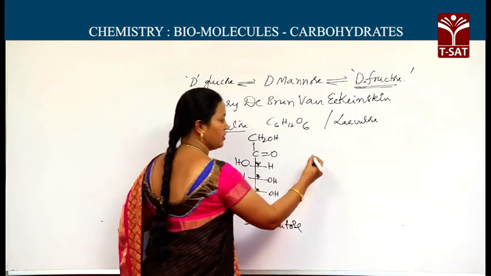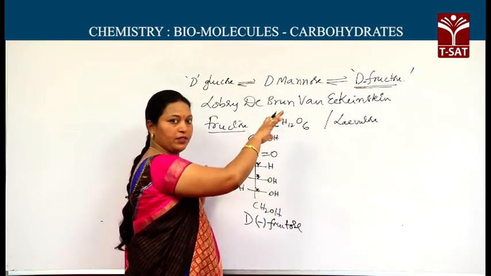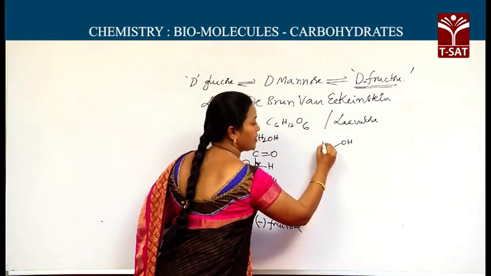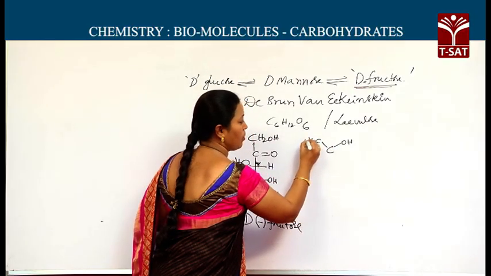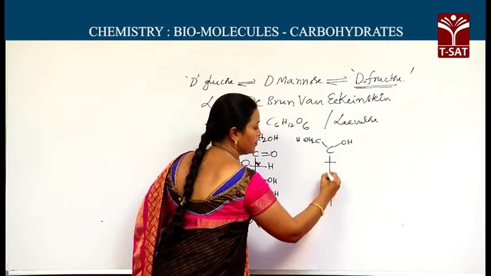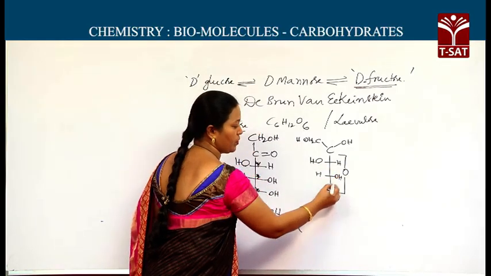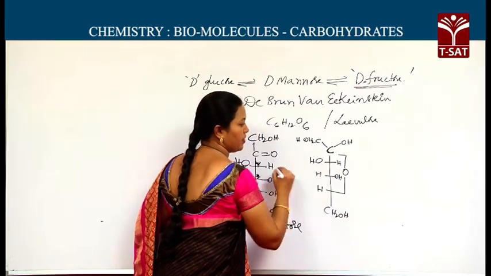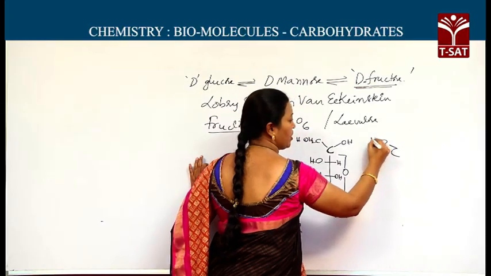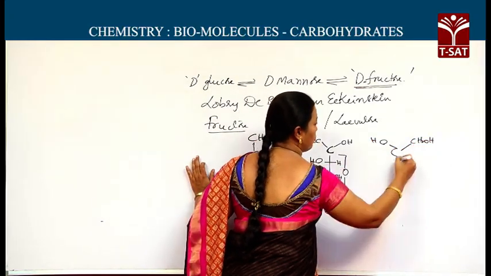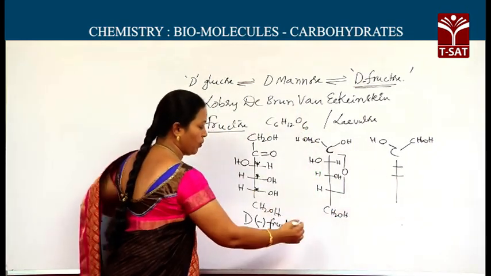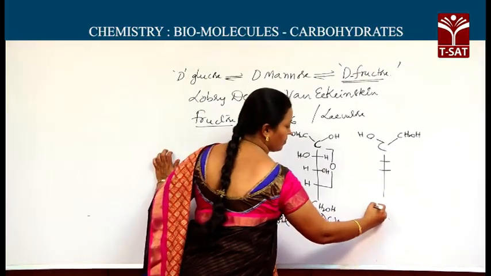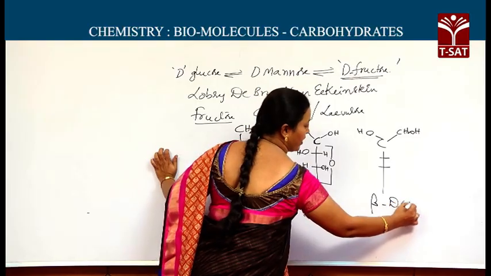And it is the open chain structure, and we can write ring structures as I said for glucose. Here we will write ring structures for this also. From second carbon to fifth carbon with one of the oxygen, here the 5-membered ring, C3 with OH, C4 with OH right side. It is second carbon with OH right side. If I write second carbon with OH left side, then this is beta form. Left over will be the same configuration. Now it is alpha D minus fructose. Here it is beta D minus fructose.